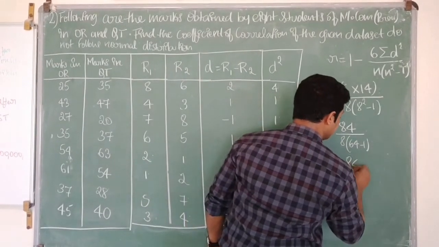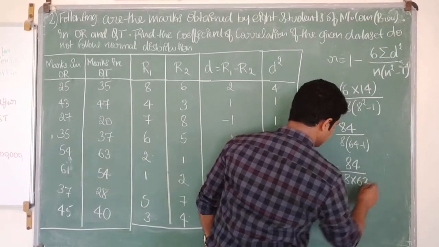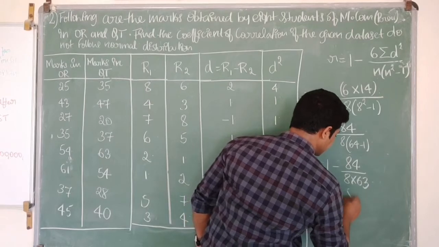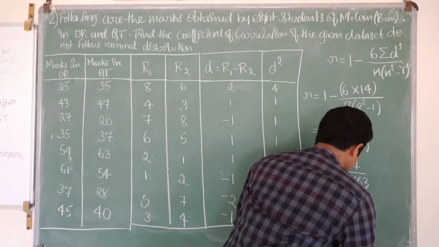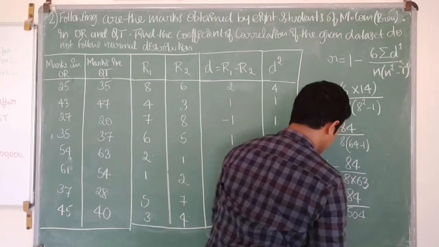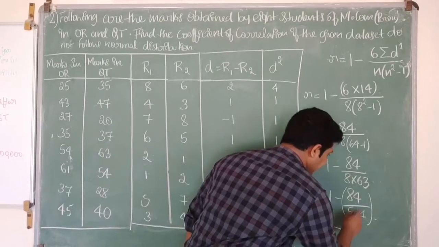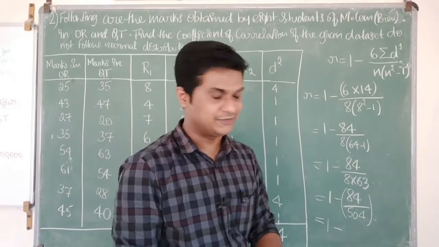So 1 minus 84 divided by 8 into 63, that will be 1 minus 84 divided by 504.